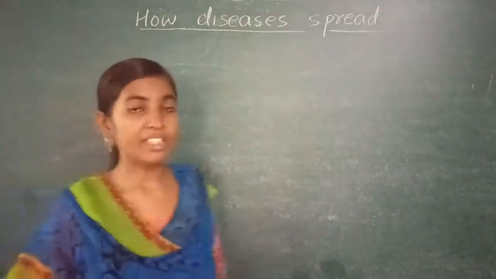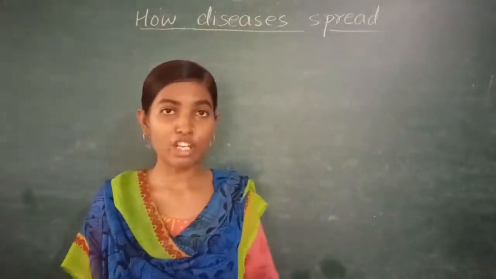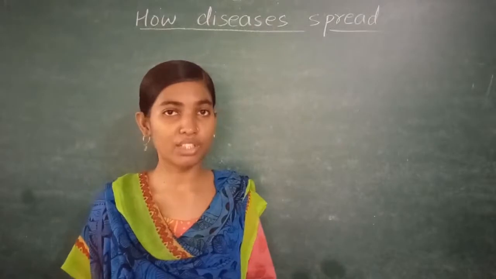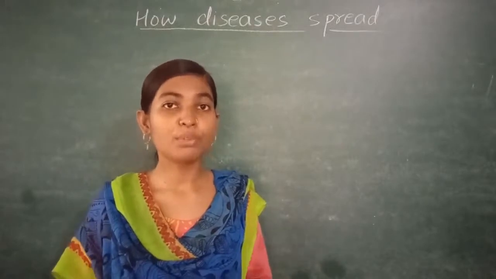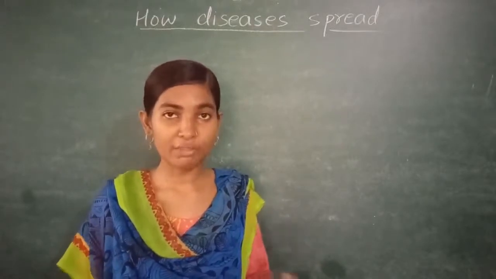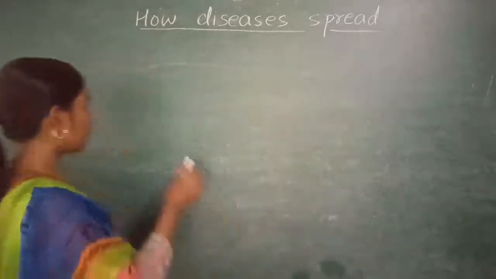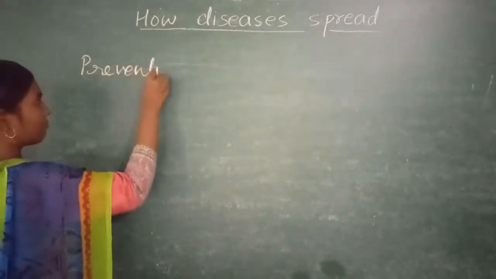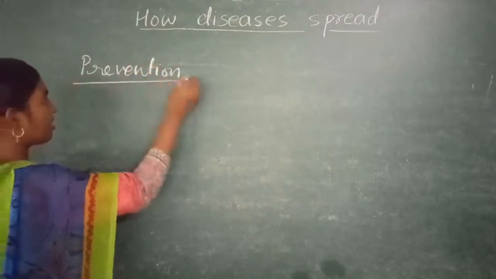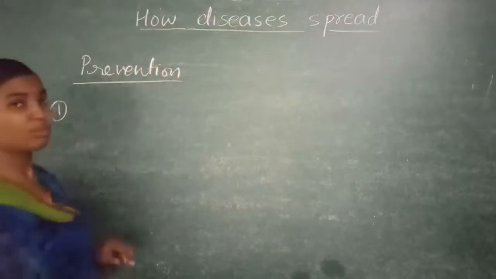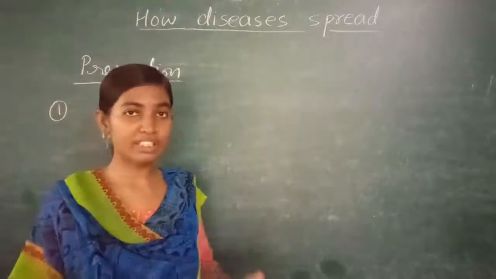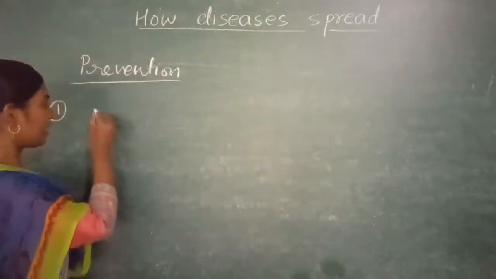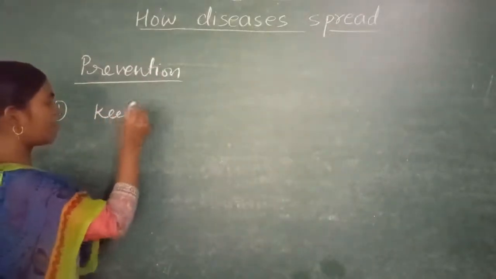Till now we have seen how disease is spread. Now we will see what we need to do to prevent disease so that we can be safe. So now we will see prevention. First, keep our surroundings clean.